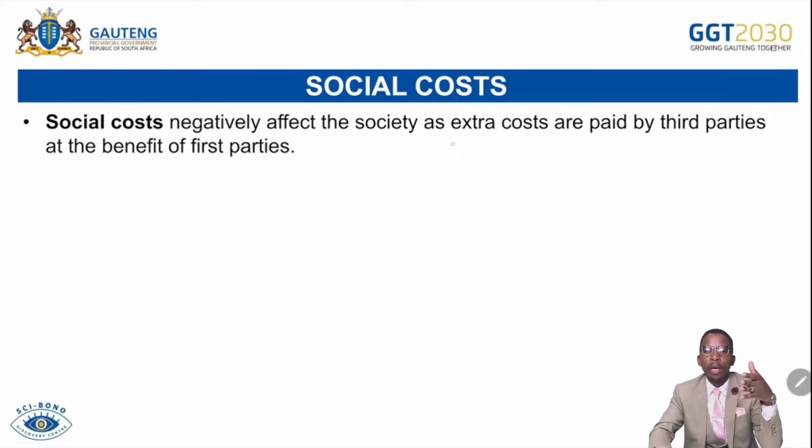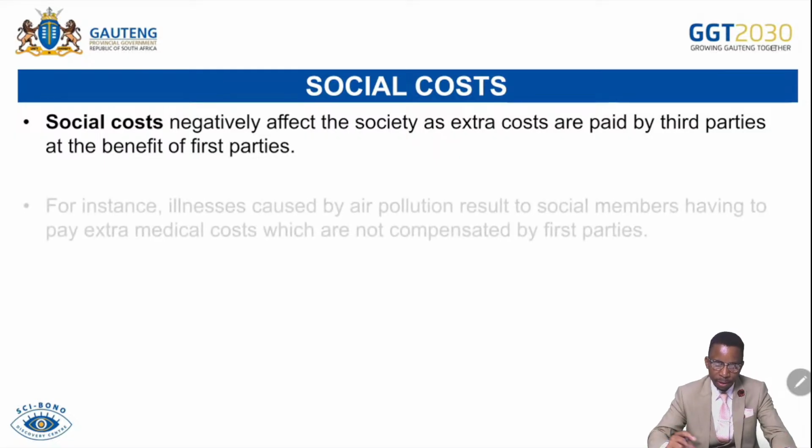For instance, I've mentioned that the firm is producing in the area by burning fossil fuels, and then people of the area are infected by asthma. For that reason, they have to pay extra costs as they consult their doctors. That becomes a part of the social cost because people of the area will be infected while they are not even a part of the business. So the business benefits by making a profit, while people are suffering from illnesses.